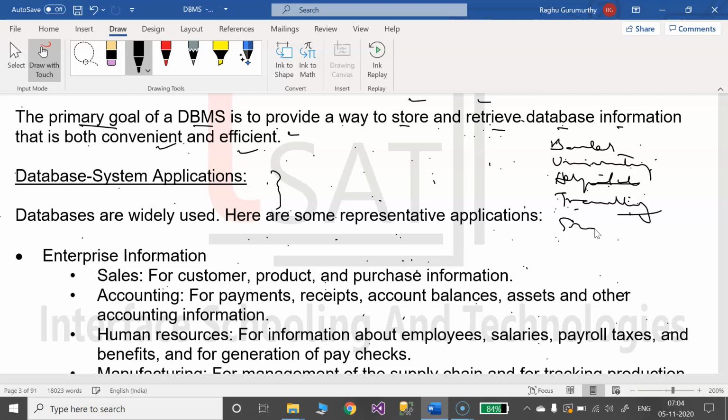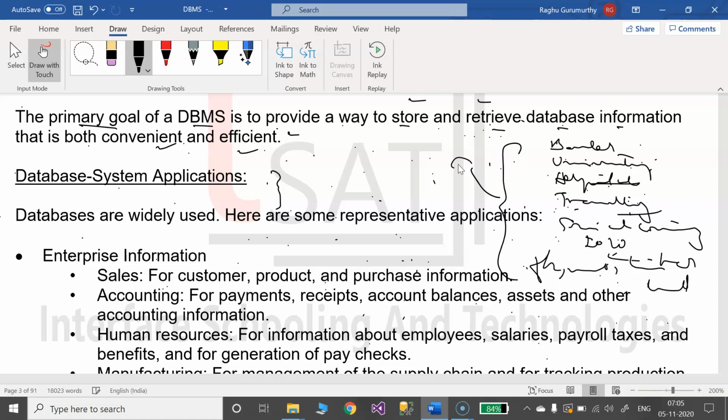Then social communication. This has been booming for the last decade, I mean since 2010: Facebook, WhatsApp, Twitter, then Instagram. These are the applications which in the backend use database management systems. Got it? These are the applications of DBMS.